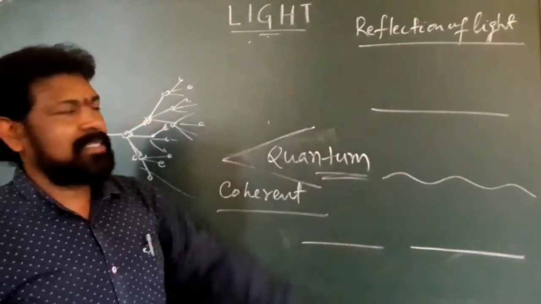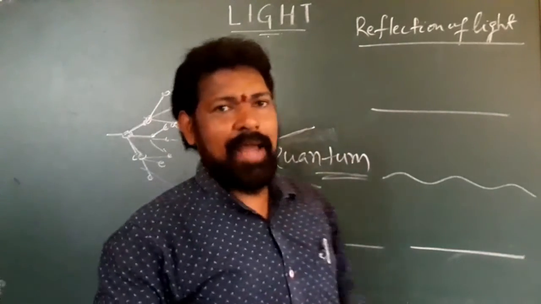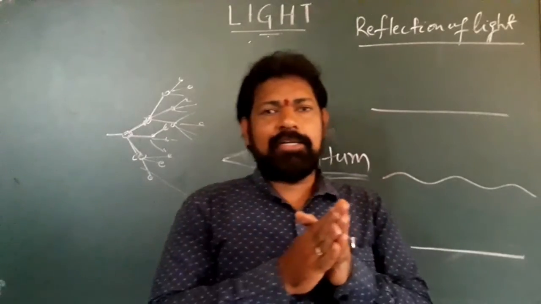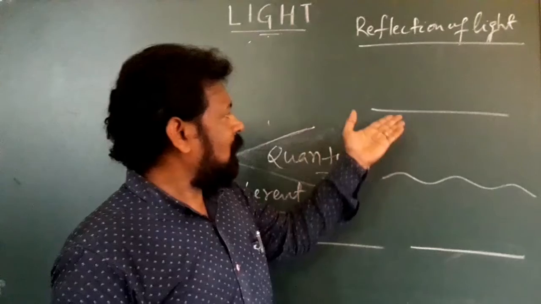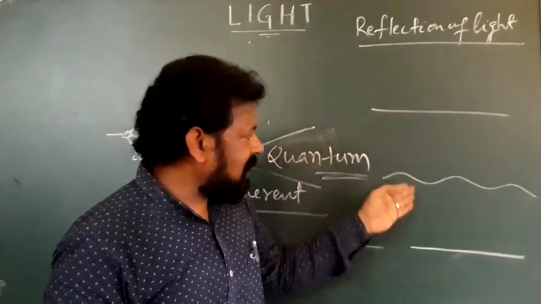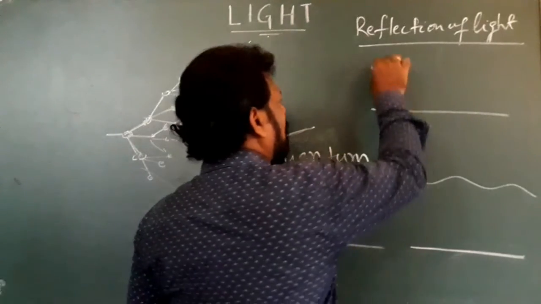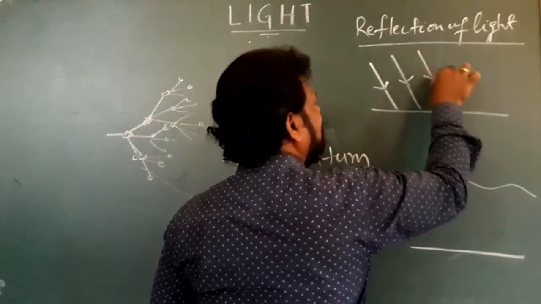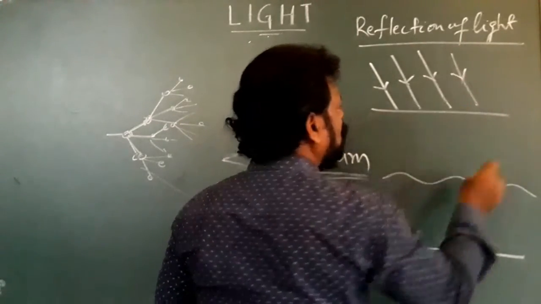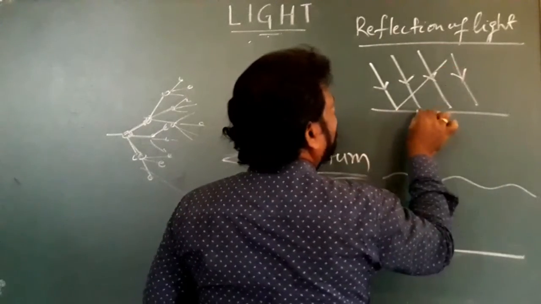So let's come to what is reflection of light. Reflection of light is the phenomenon of light bouncing back whenever it is incident on a surface. Let's see, I have taken a smooth surface and a rough surface. Here I have made light incident this way. When light is incident on a smooth surface, it reflects back this way.